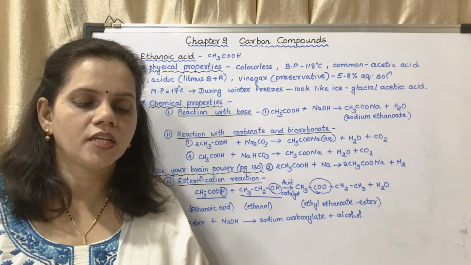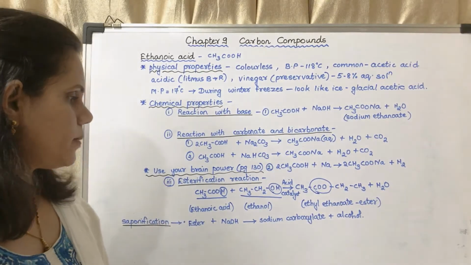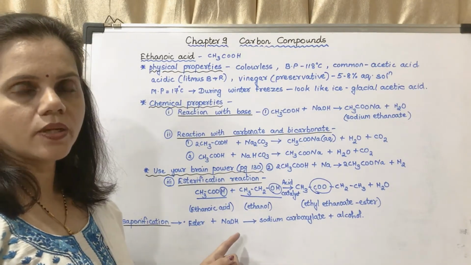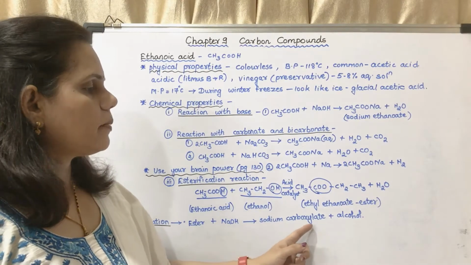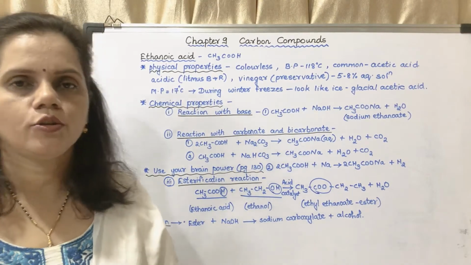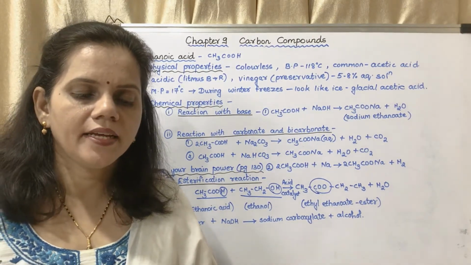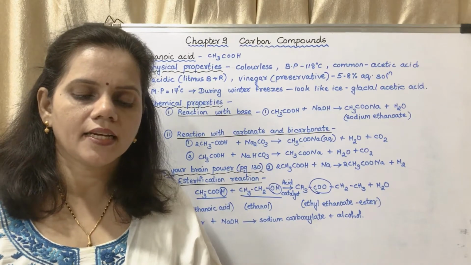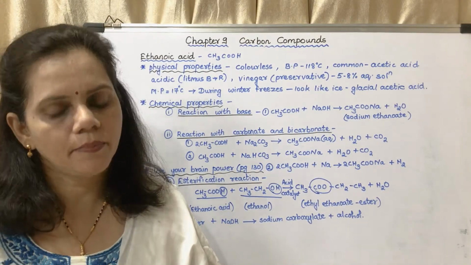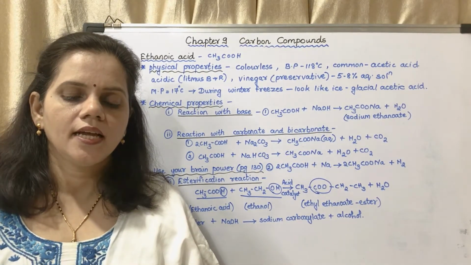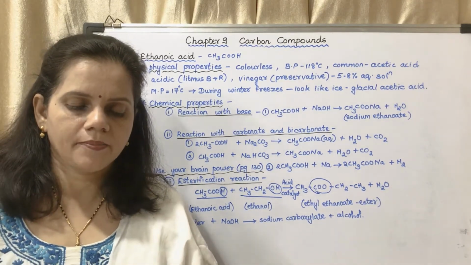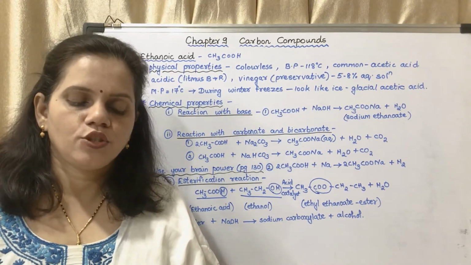Now what is saponification reaction? Now this is an important question. Saponification is a process in which an ester reacts with a base to form sodium carboxylate and alcohol. Sodium carboxylate and alcohol, you may underline. When an ester is reacted with alkali sodium hydroxide, the corresponding alcohol and carboxylic acid are obtained back. This reaction is called as saponification reaction, as it is used for preparation of soaps from fats. You may learn this. It is a 2-mark question.